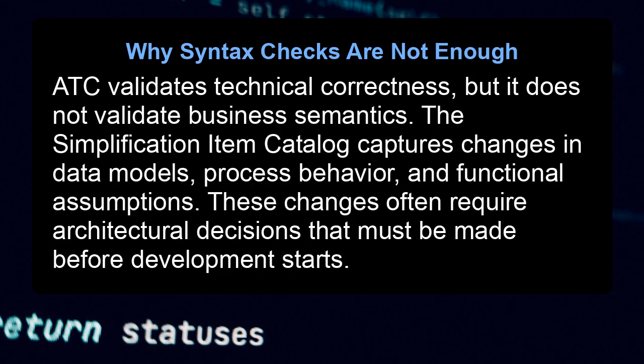Why syntax checks are not enough. A TC validates technical correctness, but it does not validate business semantics. The simplification item catalog captures changes in data models, process behavior, and functional assumptions. These changes often require architectural decisions that must be made before development starts.